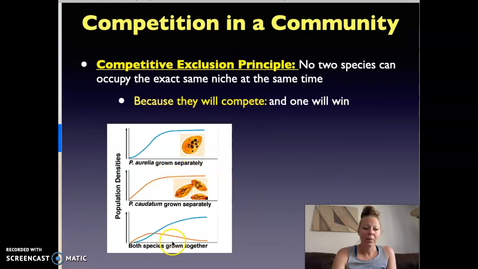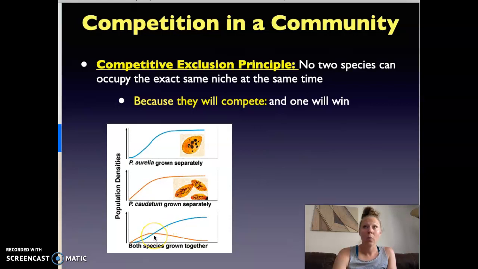We can see the competitive exclusion principle demonstrated when he put both of those populations into the same dish, both the P. aurelia and the caudatum. Both started as small populations, and he gave them food. Both populations started to grow until one was more fit for the ecosystem, more capable of surviving, and it outcompeted the other.